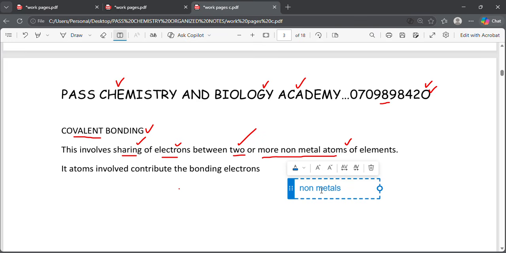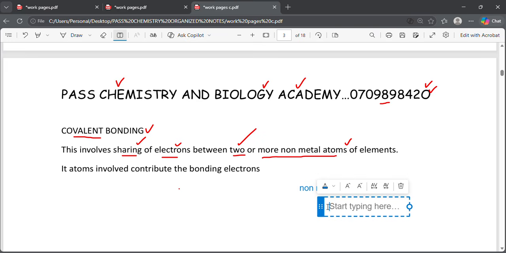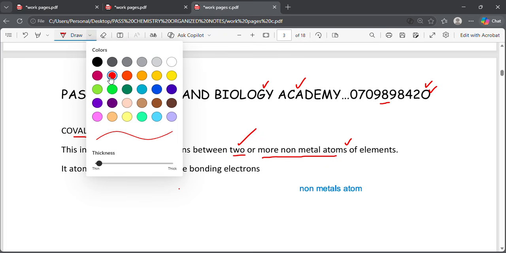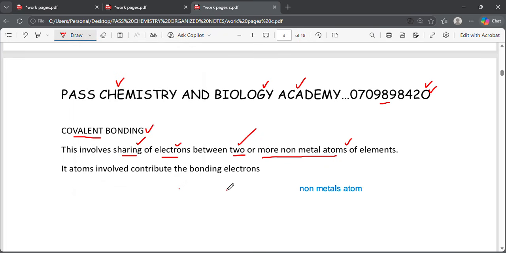Last time we said it occurs in any elements, but specifically where? In the atom. So you add that one. It occurs in non-metal atoms. That is the first concept we are picking up from covalent bonding.